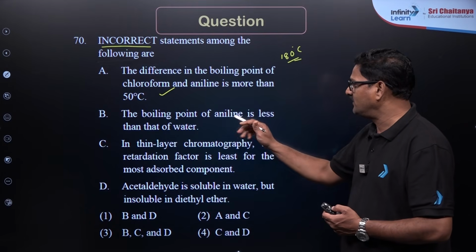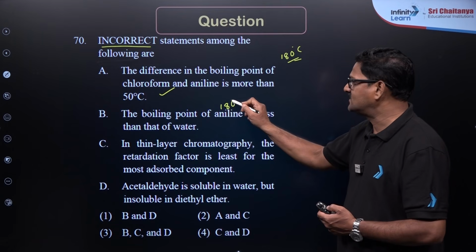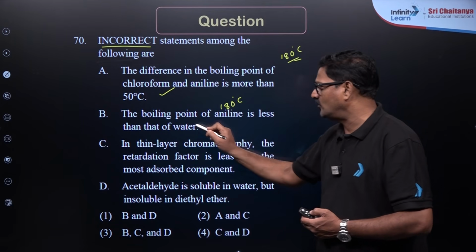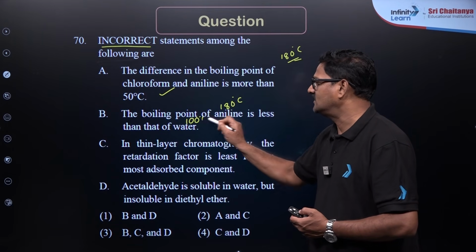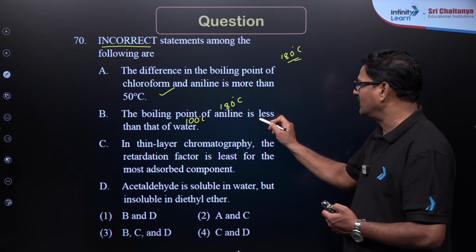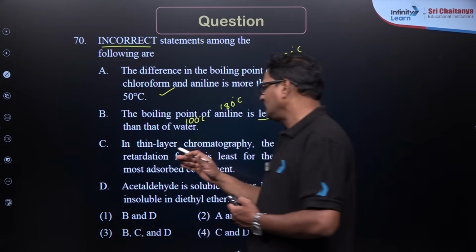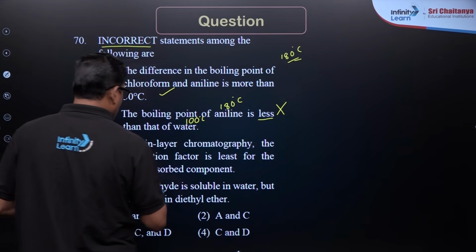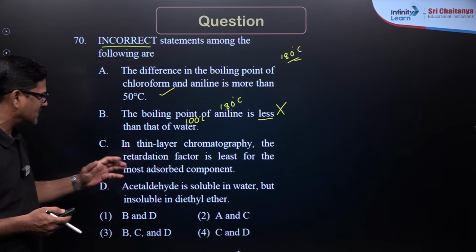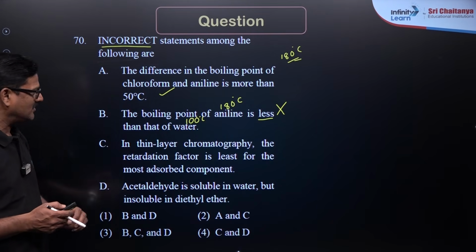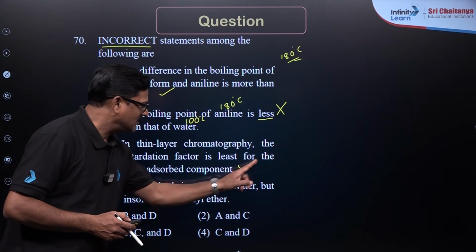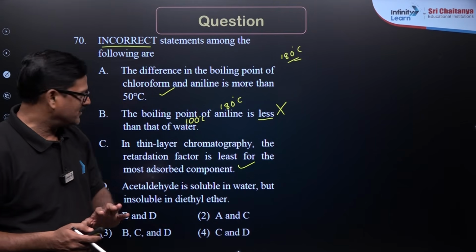The boiling point of aniline is, as I said, 180 degrees centigrade and water is 100 degrees centigrade. So the statement that the boiling point of aniline is less is not correct. And in thin layer chromatography, the retardation factor is the least for the most adsorbed compound, and that is going to be the fundamental logic in chromatography.